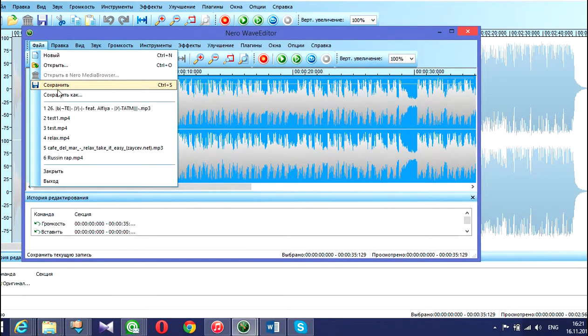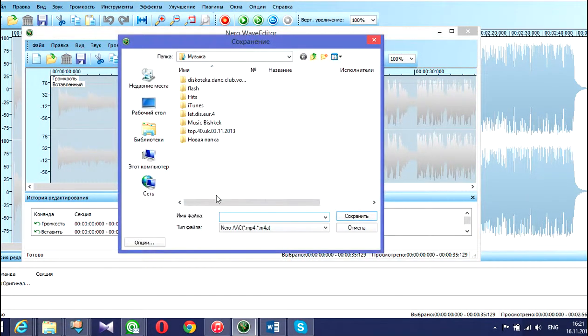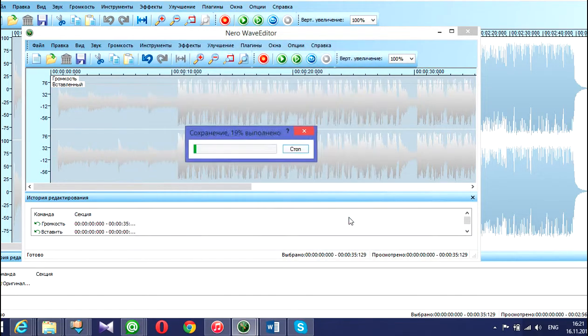I'm using the Russian version, but you can download the English version. Save as, and then we need to choose the file type like MP4 or M4A. Here we can put a name like test 5 and save.